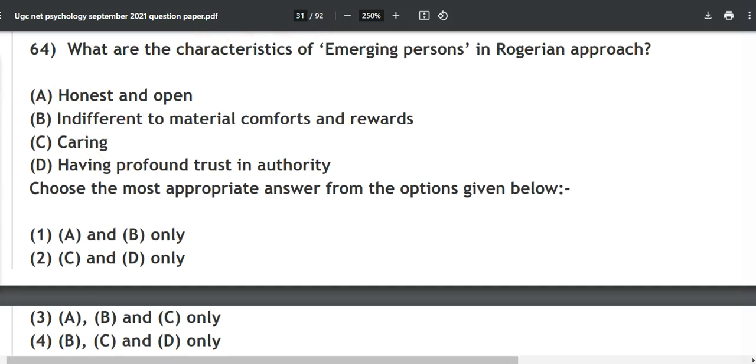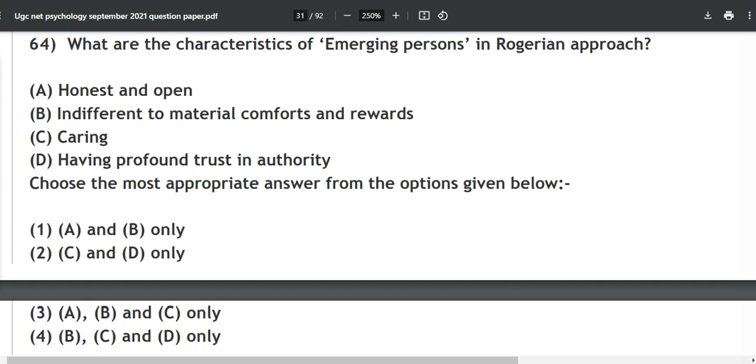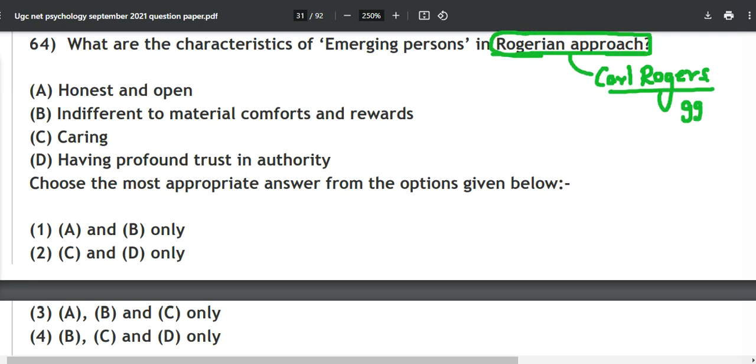Now the next question is: what are the characteristics of emerging persons in the Rogerian approach? This is again a question of common sense only. What is the Rogerian approach? Most of us know that it is going to talk about Carl Rogers, the humanistic psychologist. It is most likely, 99.9% of you will think, that it is going to talk about this guy.